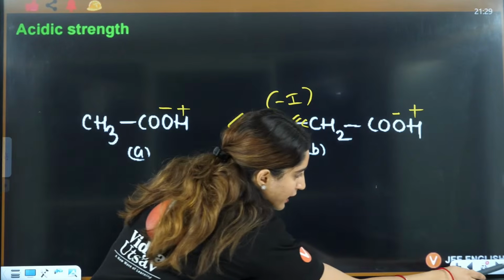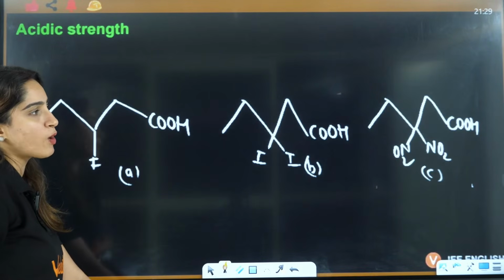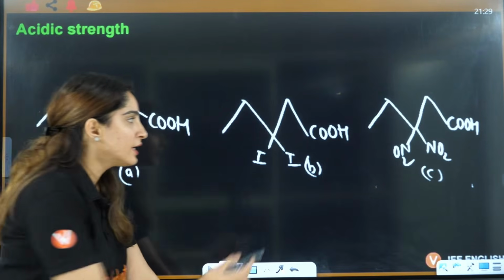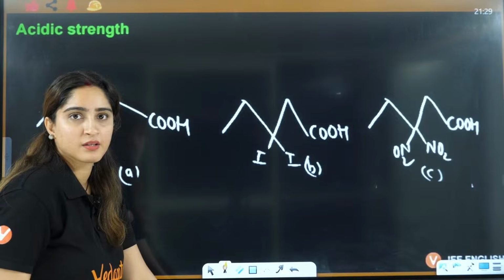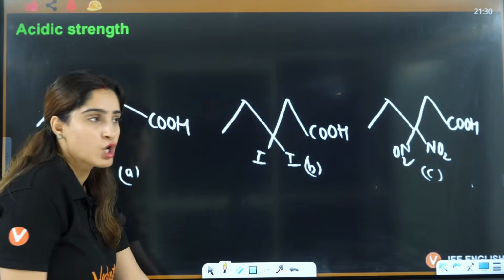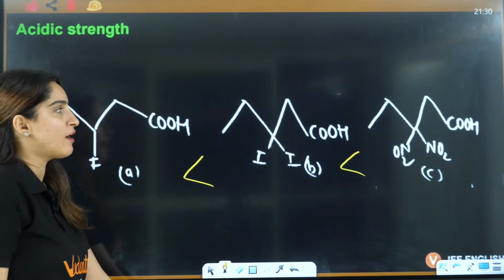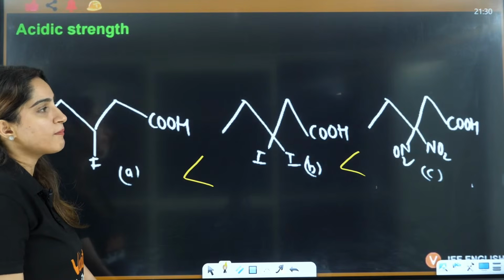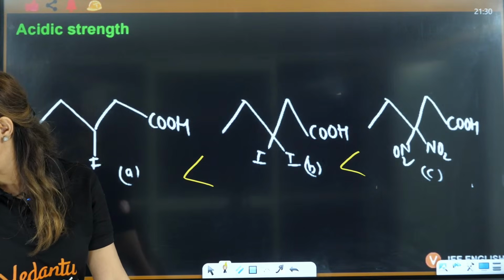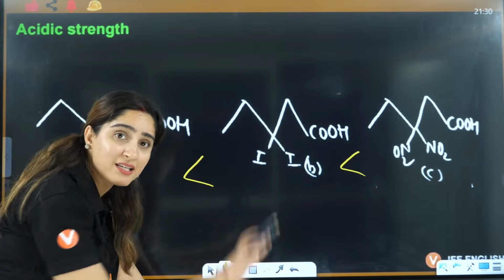Right? Okay. Next is A, B, C. What about this one? Distance is the same. Here multiplicity is the same. This has a greater minus I effect, so this will be maximum stable, then you have B and then you have C. So the answer for acidity will be C, B and A. This is NO2, it is minus I effect, right?